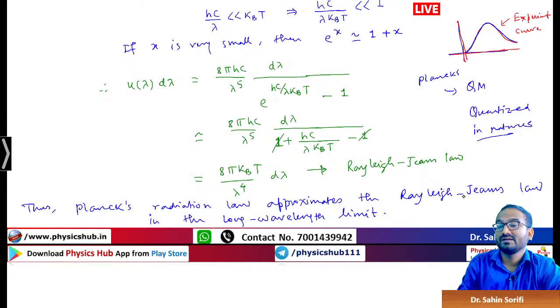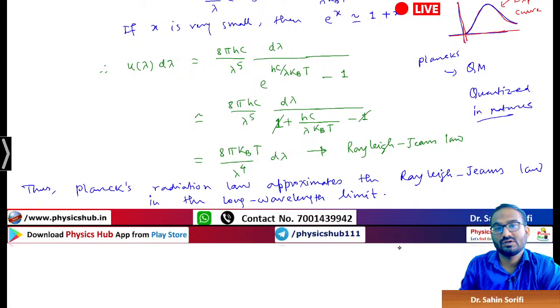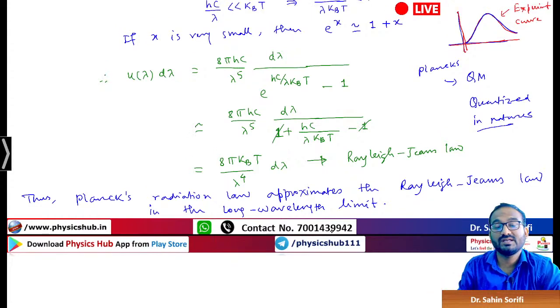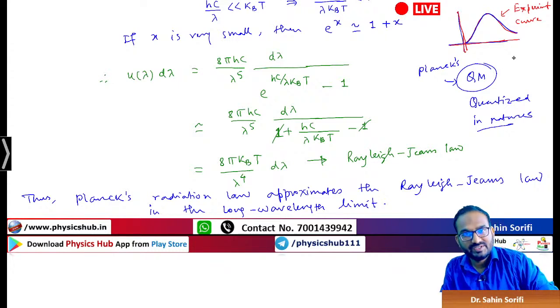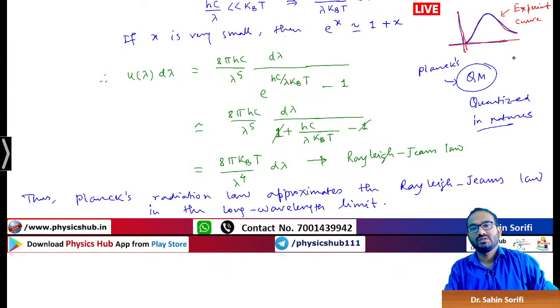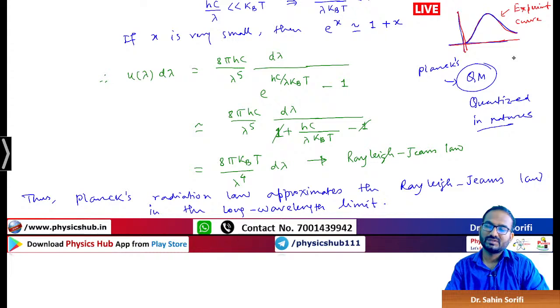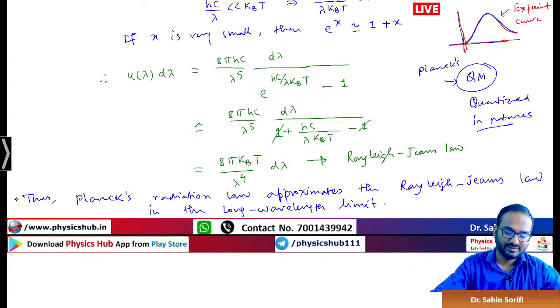Now why could the results of Rayleigh-Jeans or Wien not explain it? Because they relied on classical physics, but Planck used semi-classical physics, meaning he introduced quantum mechanics into his theory and he got the final result. So that is what we are discussing. This black body radiation could not be described in terms of classical physics. We require semi-classical physics with a quantum mechanical touch to describe the experimentally observed result. I hope this is clear.